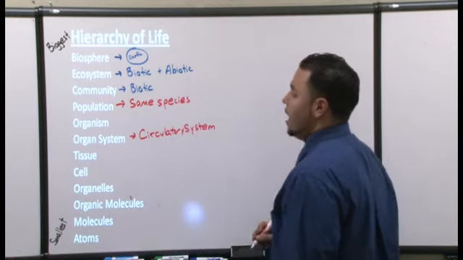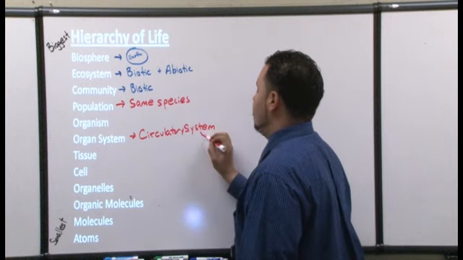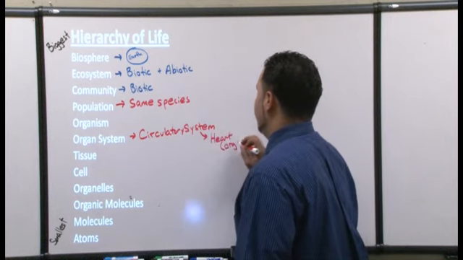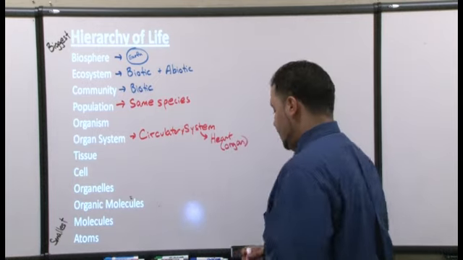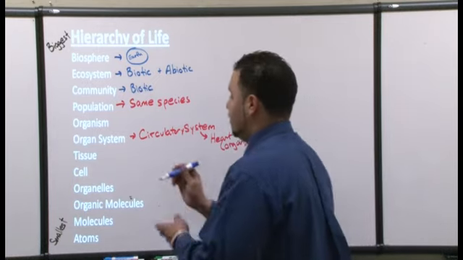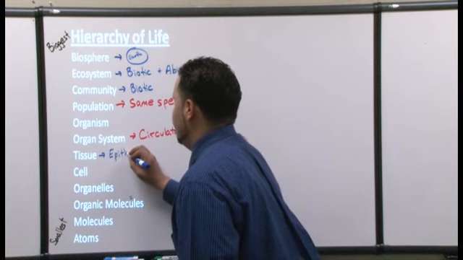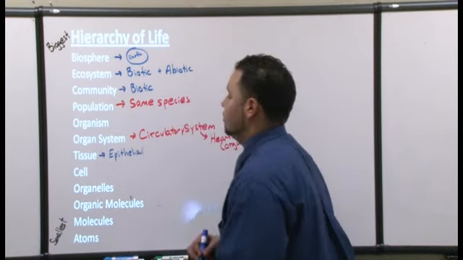Okay, where we have beneath that an organ, and the organ would be the heart. All right, I'm just gonna put organ there. Then we have tissue. Okay, what kind of tissue would be there? Well, there's a bunch of different kinds of tissue. Epithelial, mesophyll. Okay, I'm just gonna put that one there.